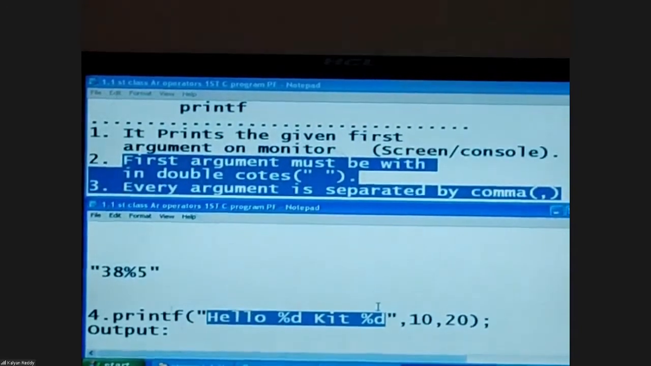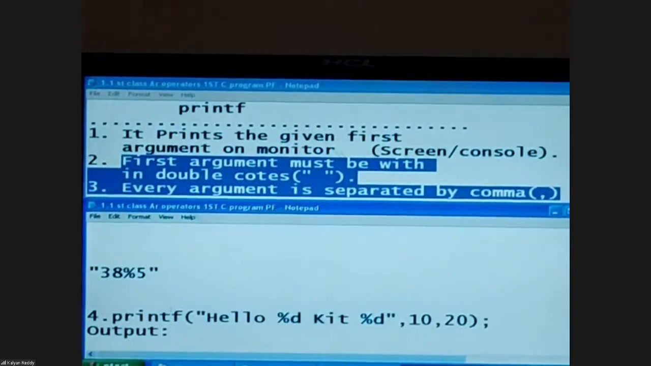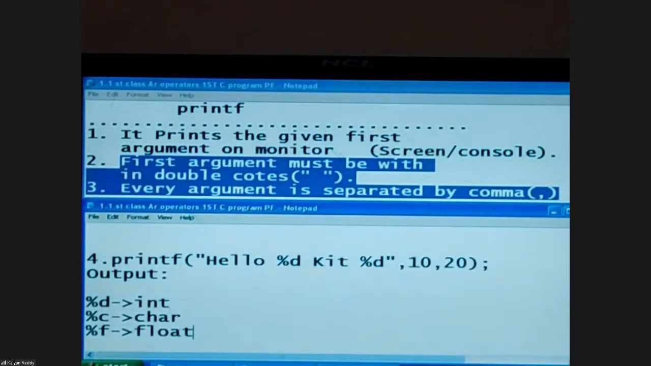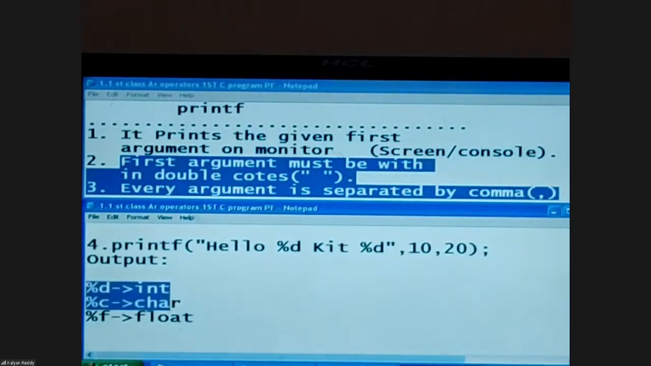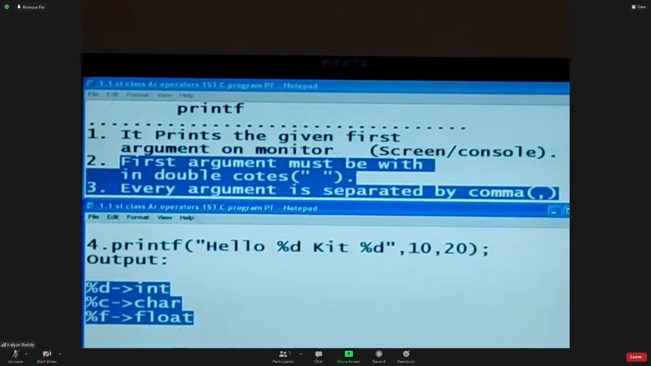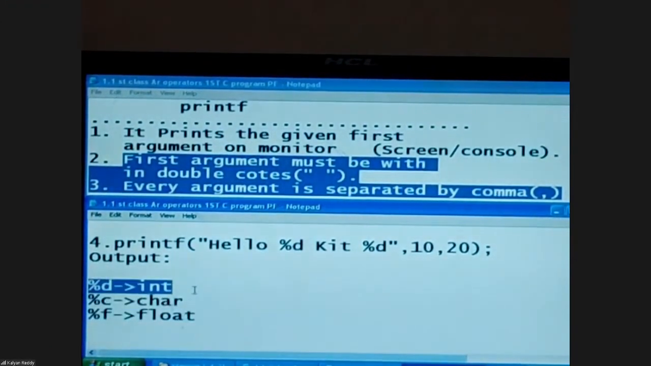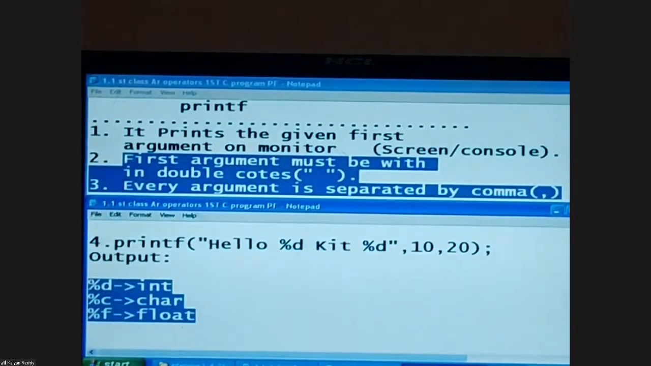as it is. Whenever a format specifier occurs, in that place the right side things will be printed and the remaining symbols as it is. %d stands for integer, %c for character, %f for float. These three are called format specifiers. Actually, not only these three, we have a lot. The remaining format specifiers we are going to discuss in later classes. In the beginning stage it is meaningless to discuss all the remaining format specifiers. In the beginning stage these three are enough. %d for integer, %c for character, %f for float.